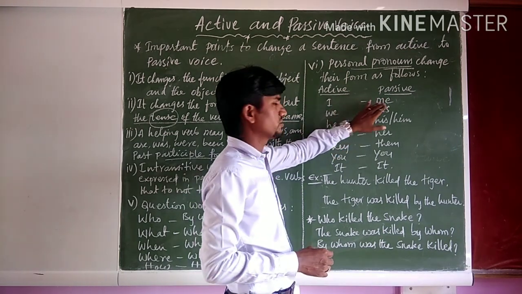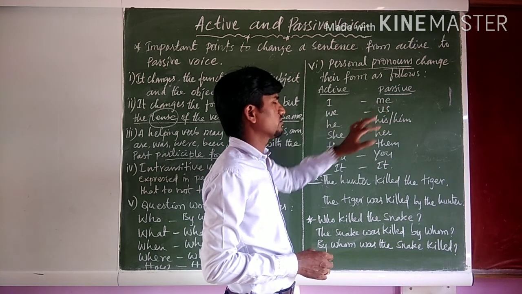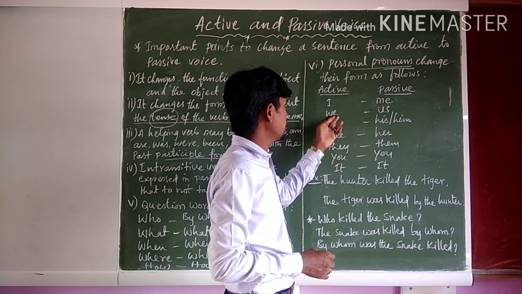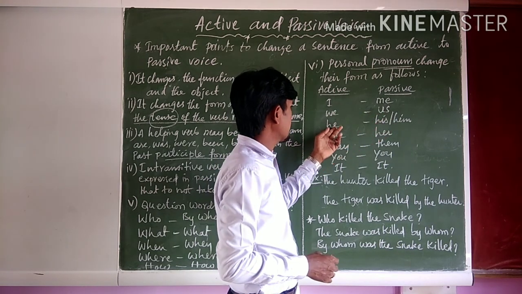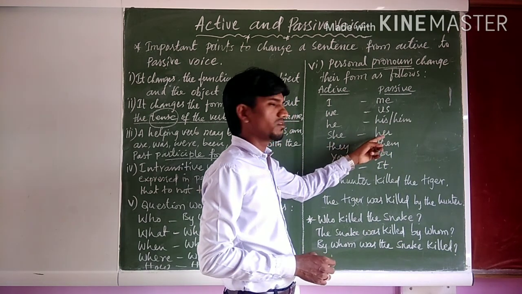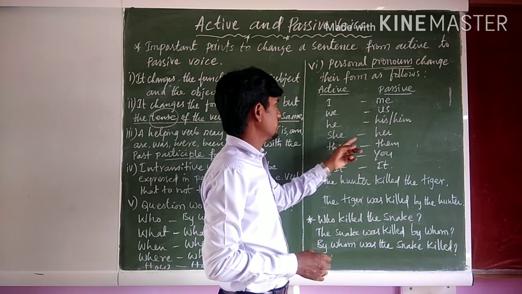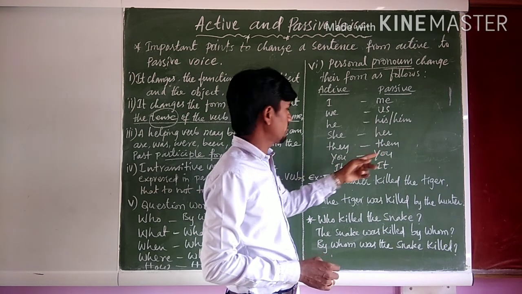I changes into me. I in the active voice changes into me in the passive voice. We changes into us. He changes into his or him. She changes into her. They change into them.